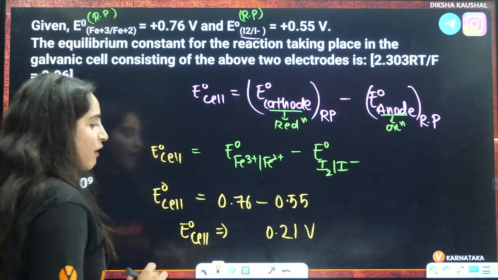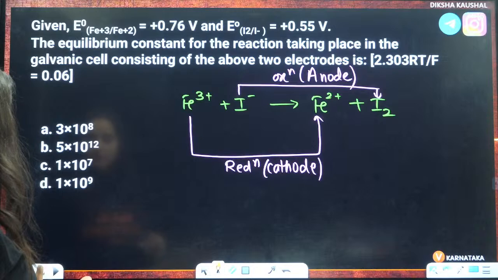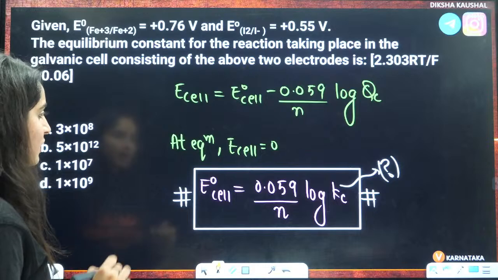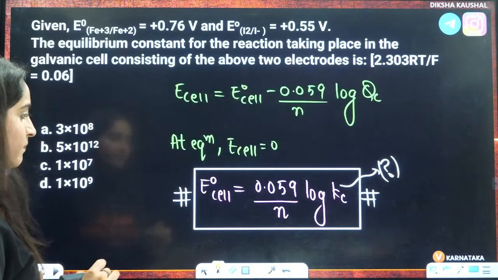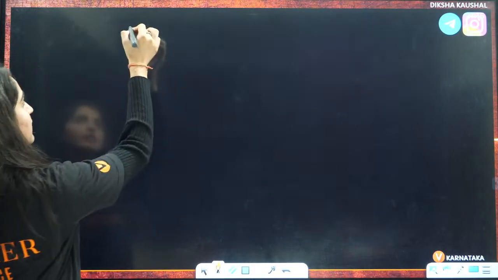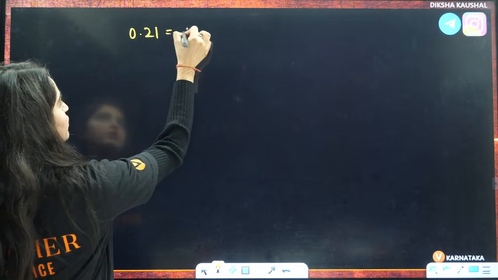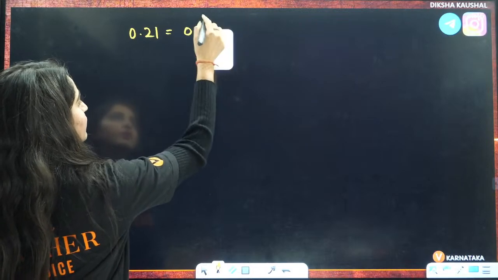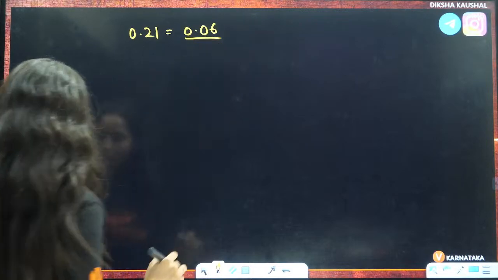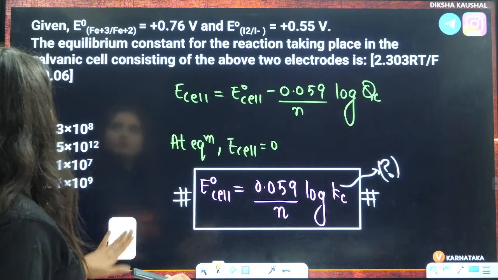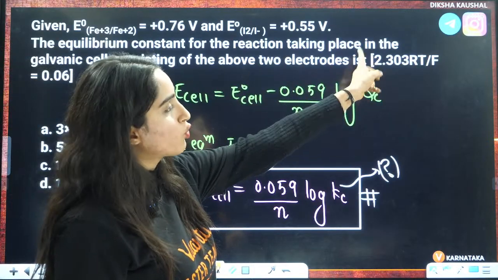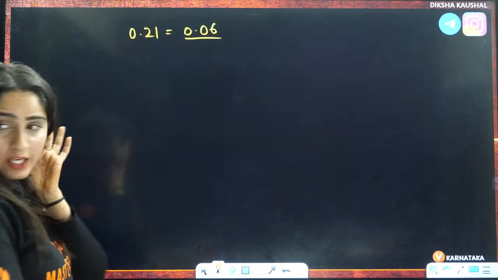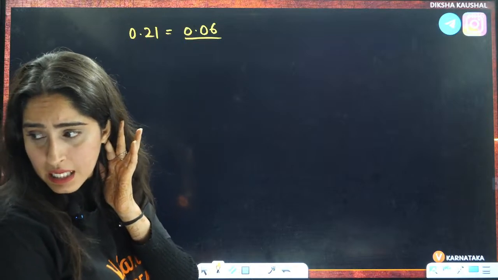Once you have it, just put this in this formula. E naught cell 0.21 equals 0.059, and you can also mention this as 0.06, because they have told you in the question itself that 2.303 RT by F is equal to 0.06.